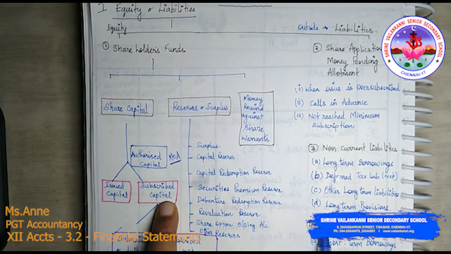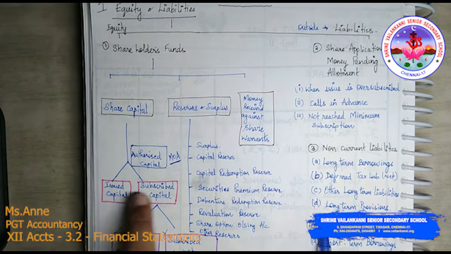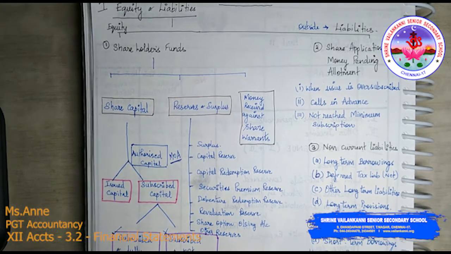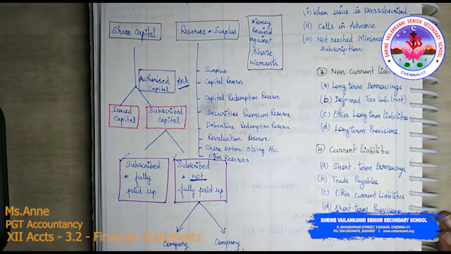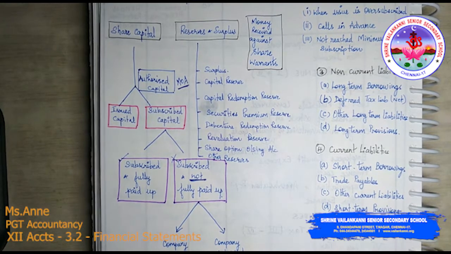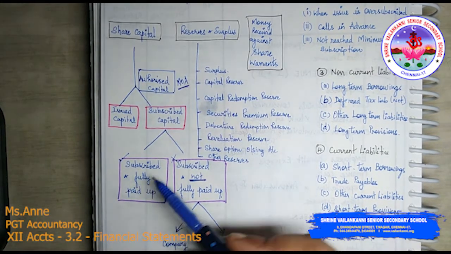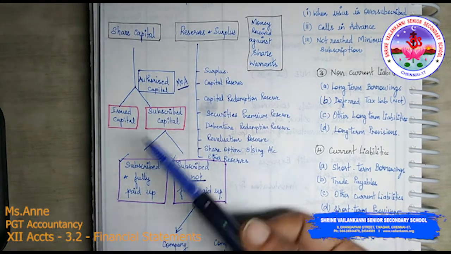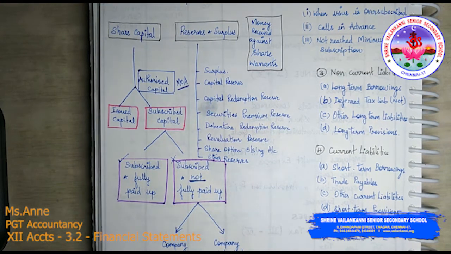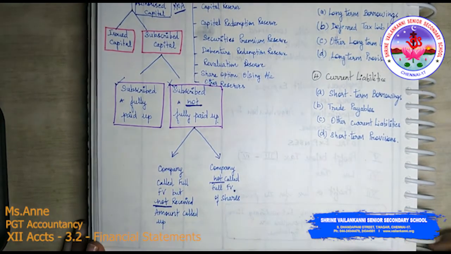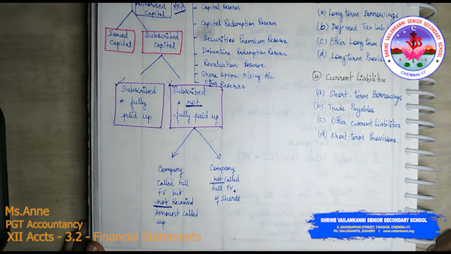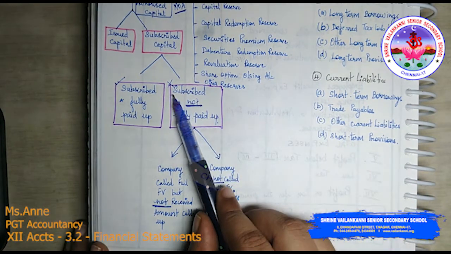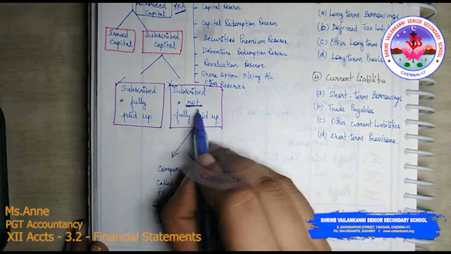Then subscribed capital means from the issued capital how much the public has subscribed, that is called the subscribed capital. Subscribed capital can be divided into two: subscribed and fully paid up, subscribed and not fully paid up. So subscribed and fully paid up, there is no problem. If the company has issued so much, the public have subscribed 10,000 shares and they have paid for the entire 10,000 shares, no problem with that. But in real scenario there may be some problematic cases, like they will not pay the full amount.